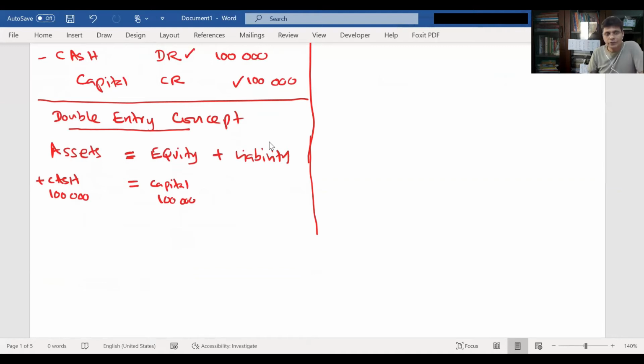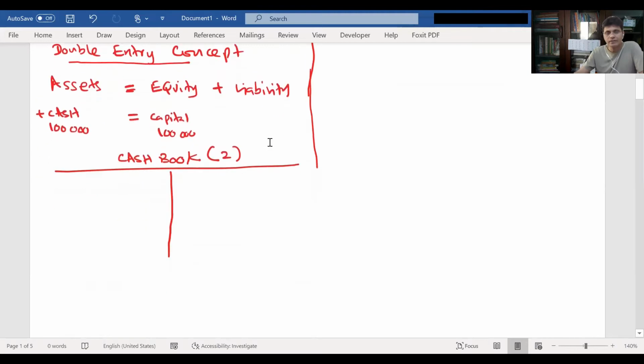So you need to post this to the general ledger. What is the general ledger? You have a cash book. Here the cash book means, please remember, a two column cash book, with a cash column and a bank column.